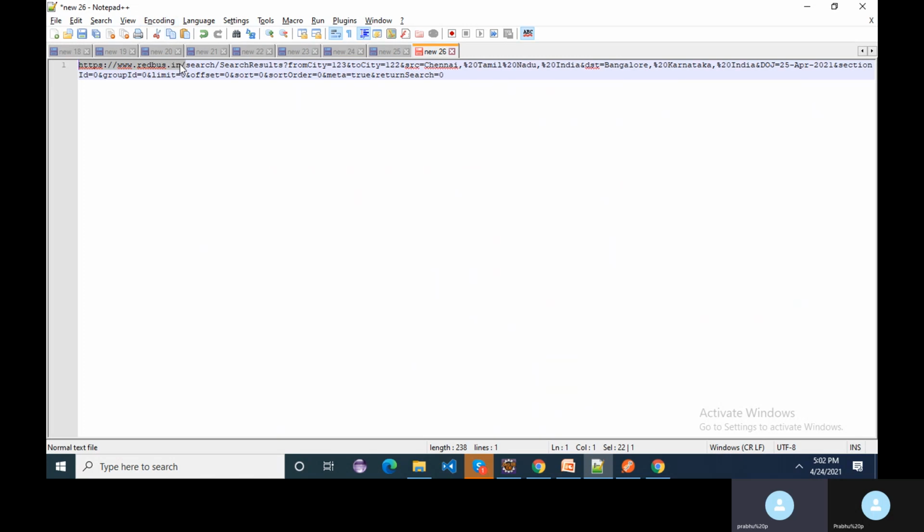After the base URL, up to the question mark, it's called an endpoint. The endpoint combines with the base URL, and this will change for each service. This is for the search service. If there is any reset service, there will be a separate endpoint for that.